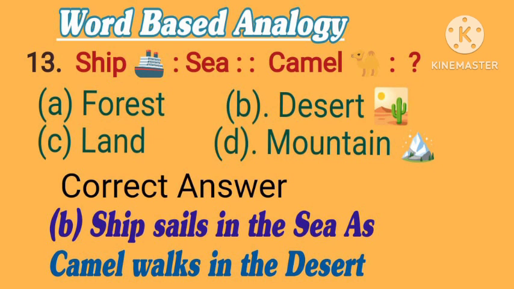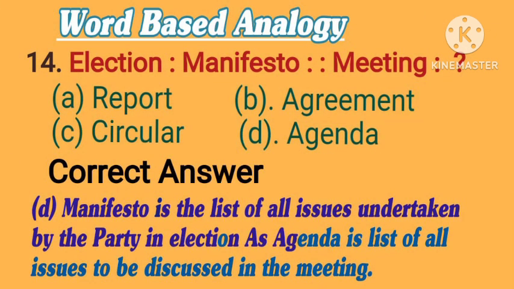13. Ship is to sea, as camel is to what? Options are A. Forest. B. Desert. C. Land. D. Mountain. Correct answer is B. Desert. Ship sails in the sea, as camel walks in the desert.